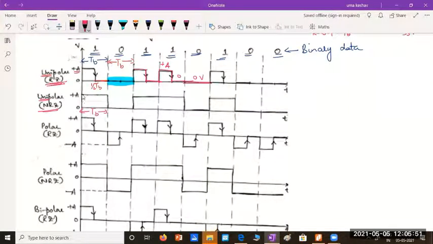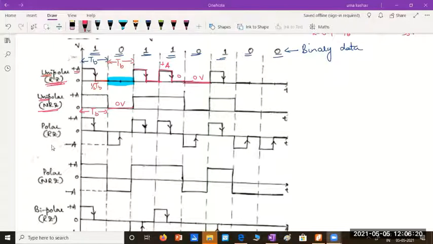Binary 1 is represented as plus A. Binary 0 will be represented as 0 volts. Similarly, binary 1 is represented as plus A, and both these binary zeros are represented as 0 volts. So this represents unipolar NRZ. I hope you remember all this. We had studied this last time.